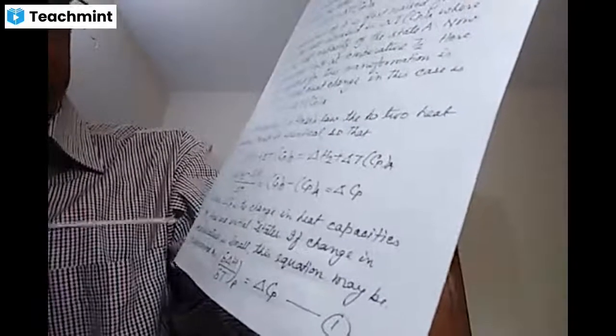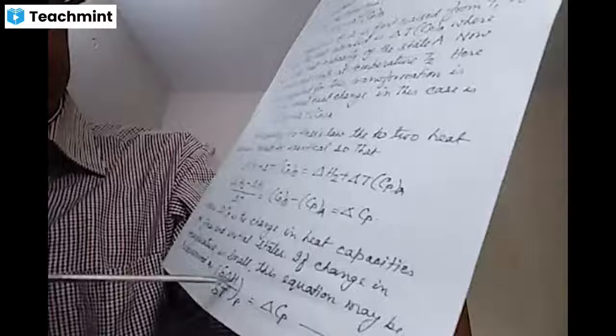If change in temperature is small, this equation may be represented as del H upon del T. Mark here del H in place of the difference of these two. This is represented here by del H by del T at constant pressure is equal to del Cp.